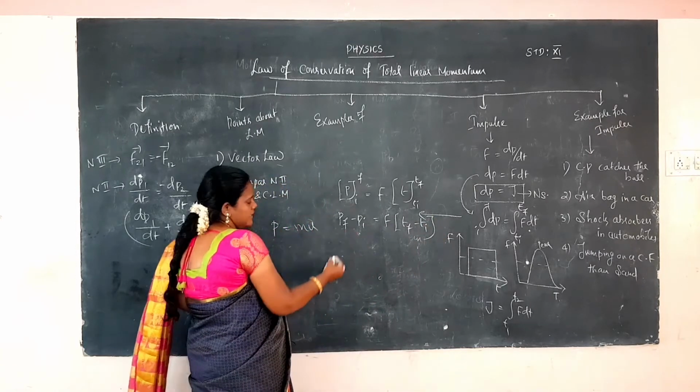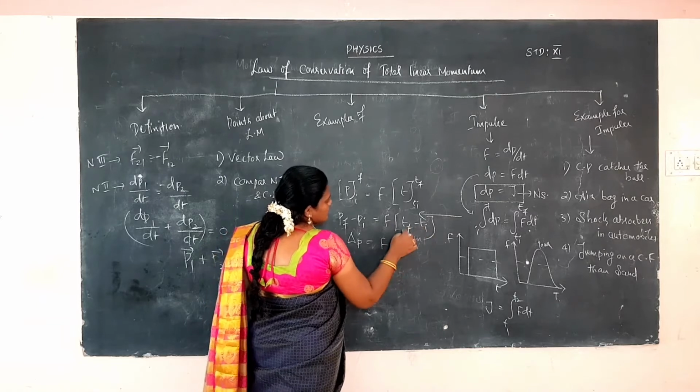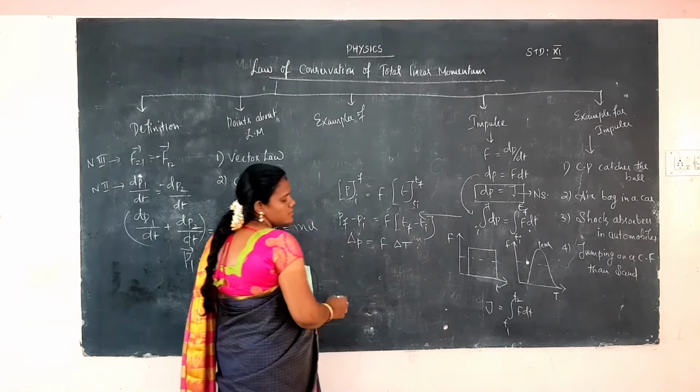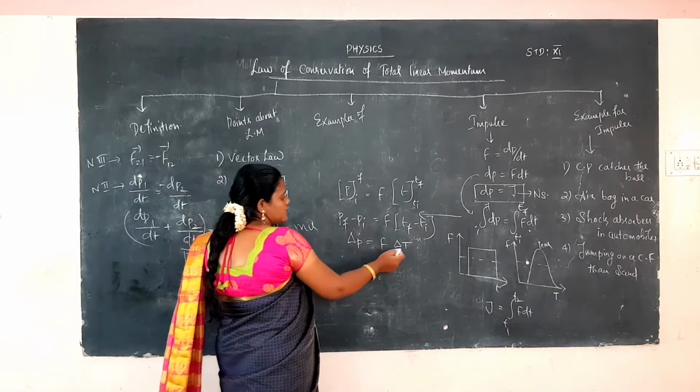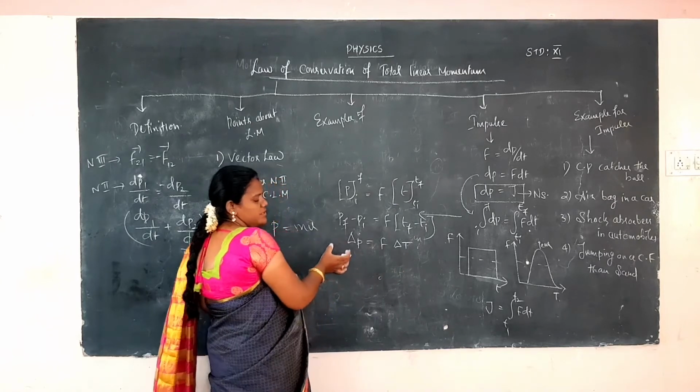So final minus initial is del p. Del p is equal to F into final time minus initial time, that is change in time, del t. Then F into del t is also J. So impulse is equal to change in momentum.